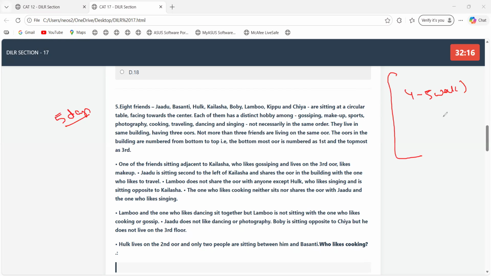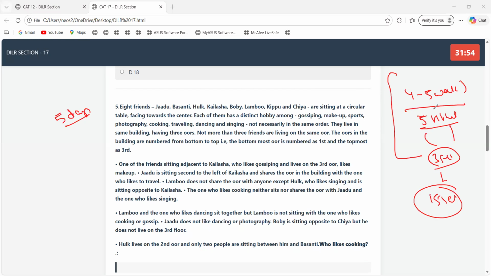Fine. So for that, every week we're going to provide you 5 HTML or 5 timer tests that will have 3 sets in each, and that will be 15 sets. Now the level of these 15 sets would be at par with CAT or more than CAT. We won't be doing any easy sets in this.